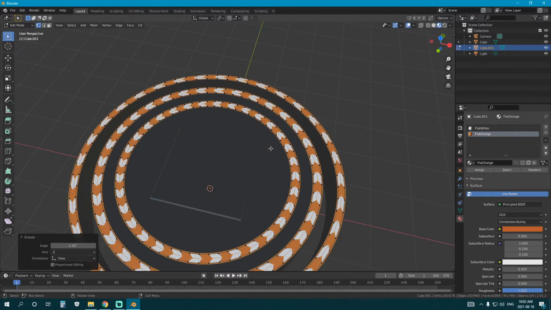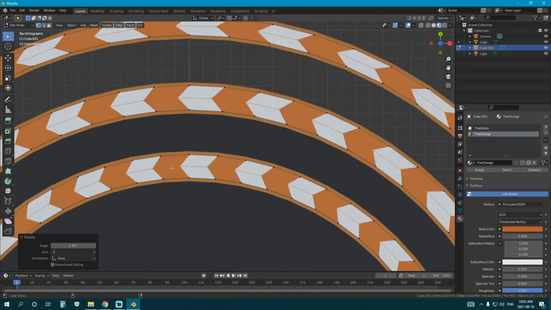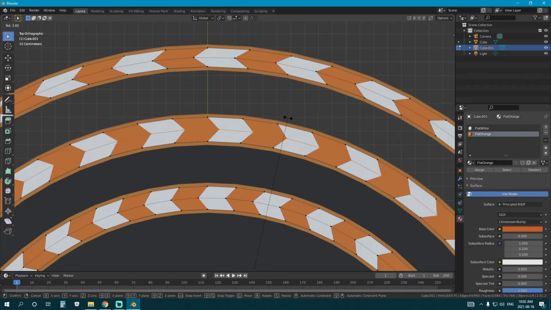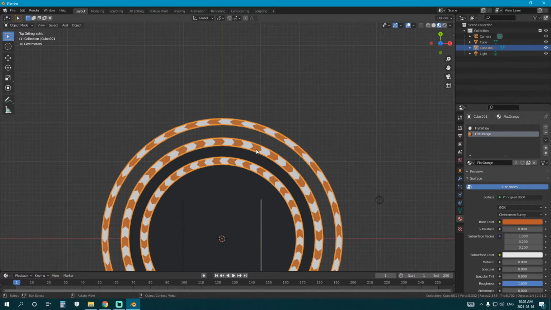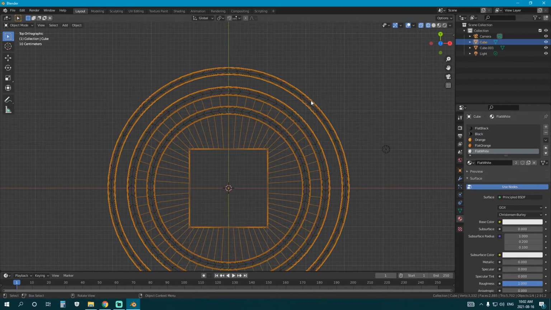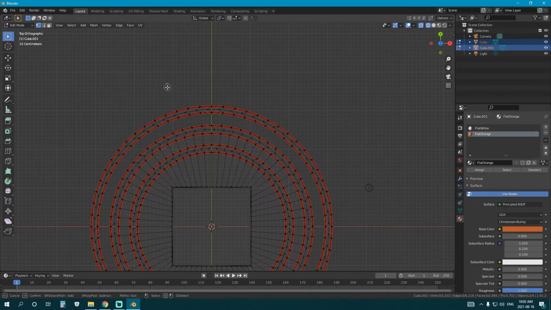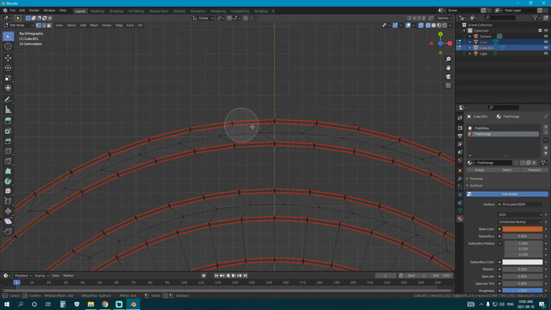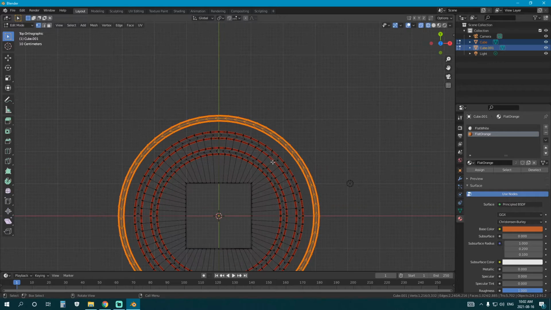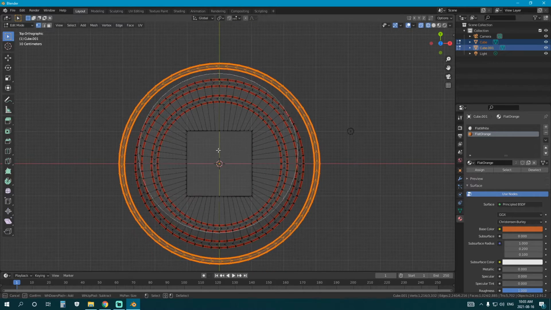So these will be spinning the way you see them. Maybe we'll make the middle one go the other way. There we go. That's fun. Okay. Yeah, so I want to increase the size of my outer level here. I'm just going to select both of these objects. Just select the whole thing. Make your circle select nice and big. And just middle click that. Okay. I also don't want any of this.